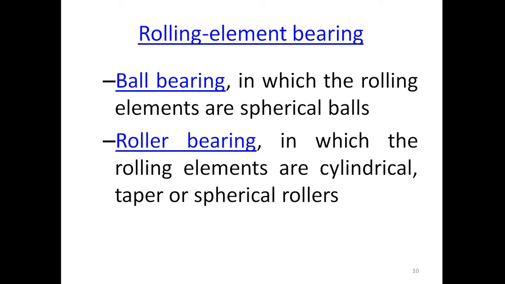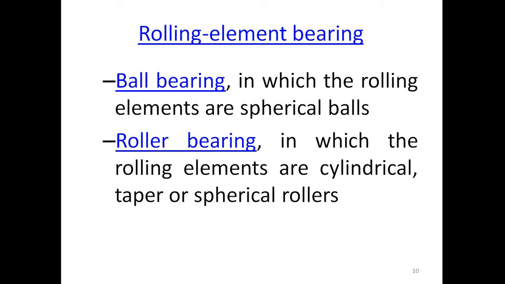The second type is the rolling element bearing. It is one of the most used bearings in the machine tool industry or in any industry related to machine elements. The first type of rolling element bearing is the ball bearing, in which the rolling elements are spherical balls. In the second, the roller bearing, the rolling elements are cylindrical, taper or spherical rollers.